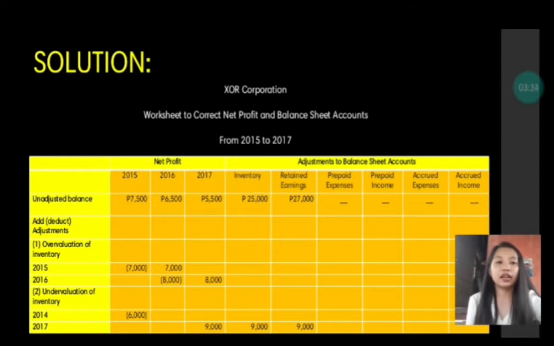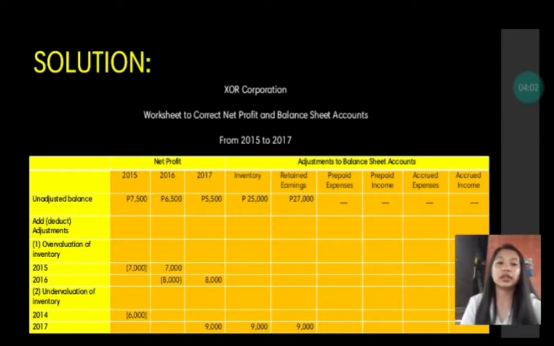So here is the solution. Title, XOR Corporation, worksheet to correct net profit and balance sheet accounts from the year 2015 to 2017. So we have a column for the net profit, and we also have a column for the adjustments to balance sheet accounts. For the net profit, we have the years 2015, 2016, and 2017.